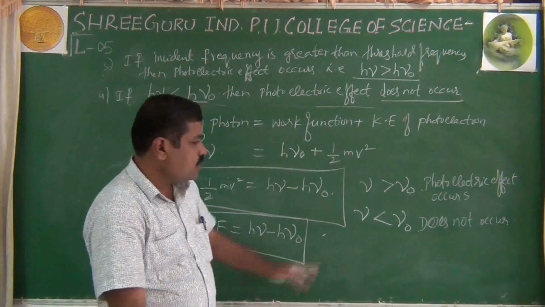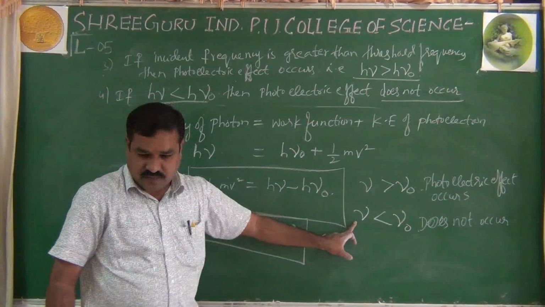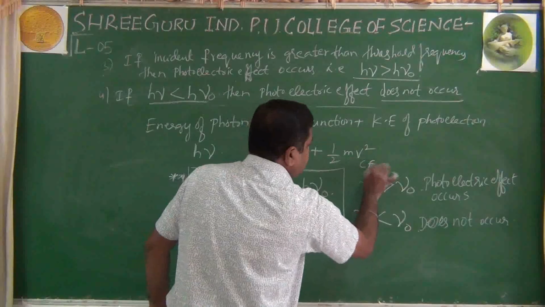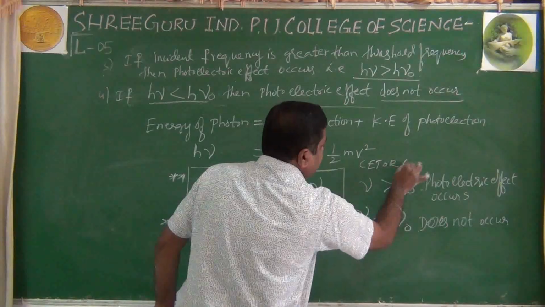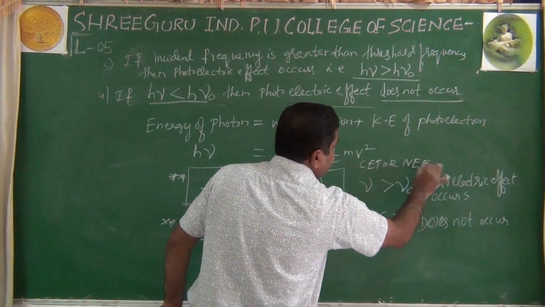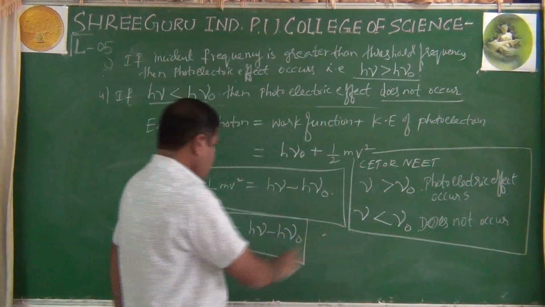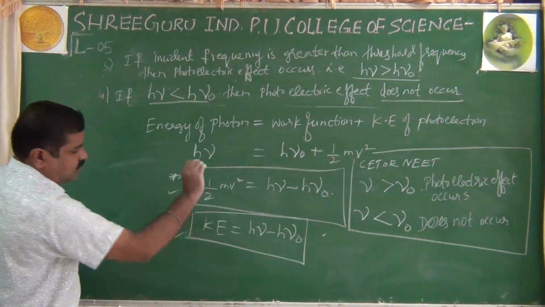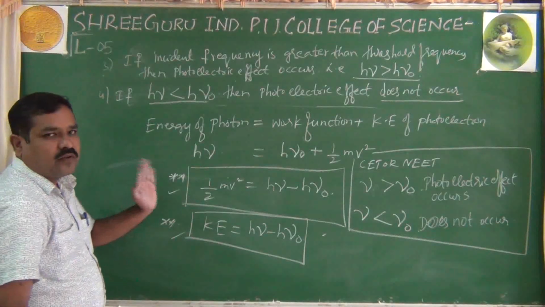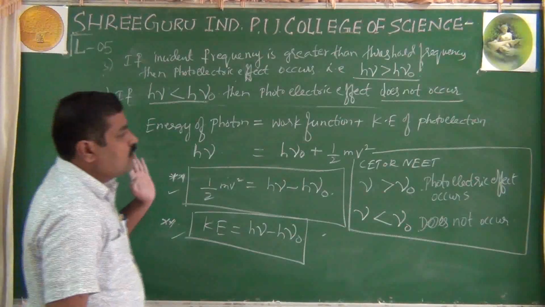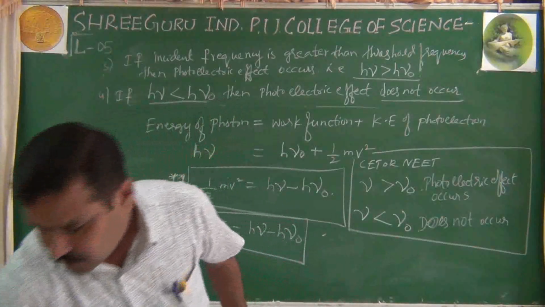And it's a very important condition, especially for the CET and NEET. Please try to remember. Very important condition for photoelectric effect. Please remember this. And for problems, you have to remember this particular formula. The next class, I will try to solve the problems. Right. Thank you, students.